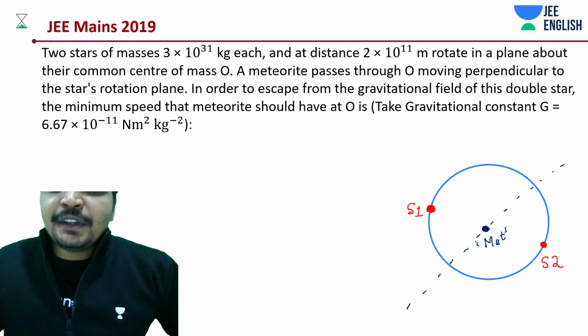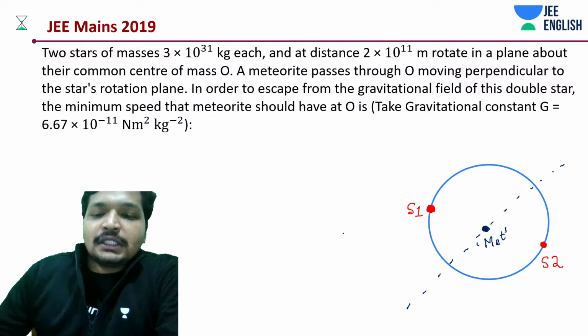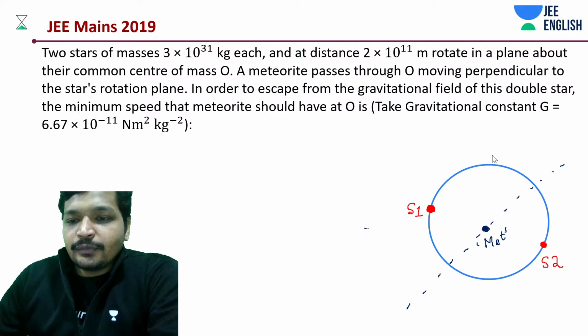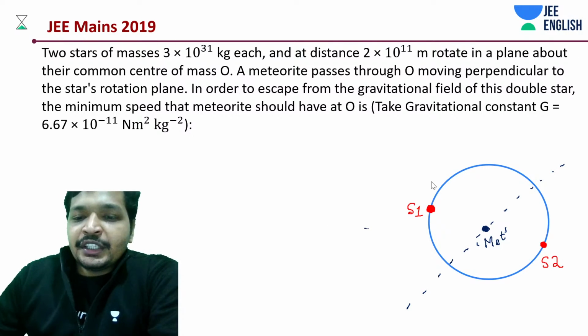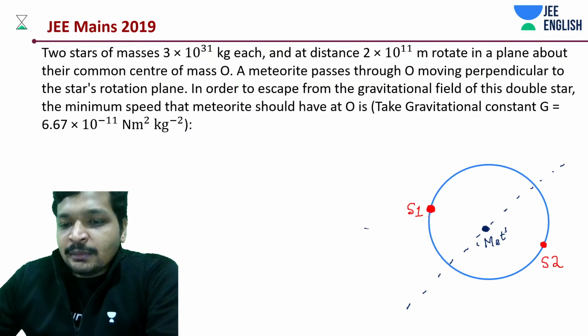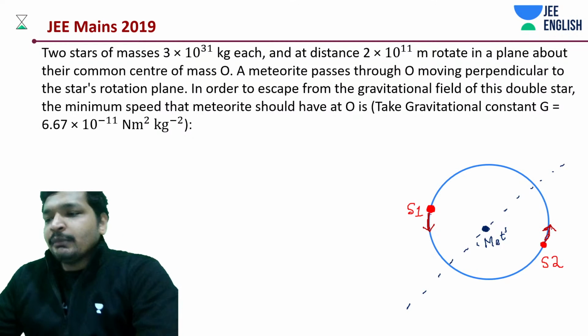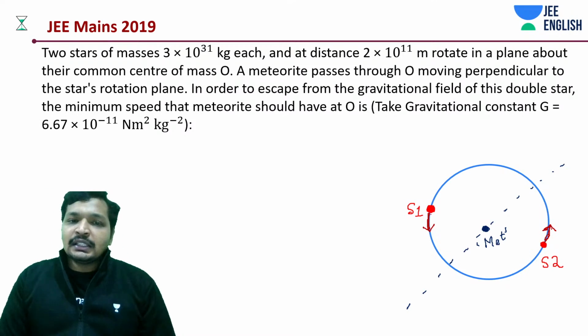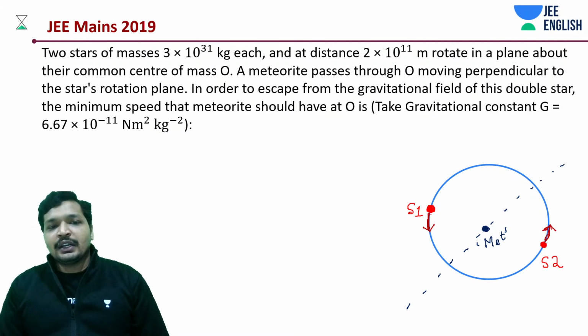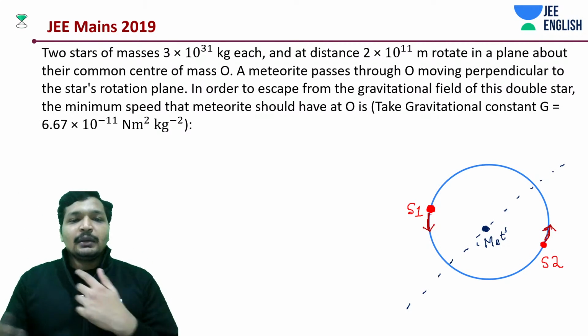Okay, so yes, now we do have these two stars. First of all, the first thing that we need to understand in this case is these stars. We'll be doing a question today on a very similar concept. These stars are rotating due to the mutual gravitation. Nothing to do with this in this problem, if you understood that point. So they are rotating due to the gravitational force between them, like a centripetal force, and they are rotating about it.